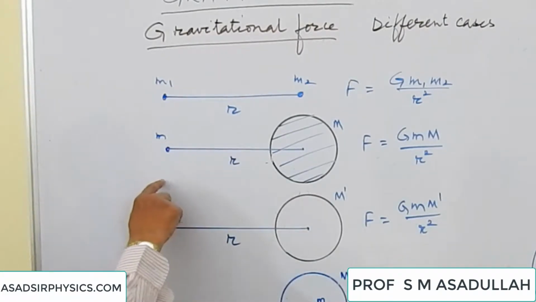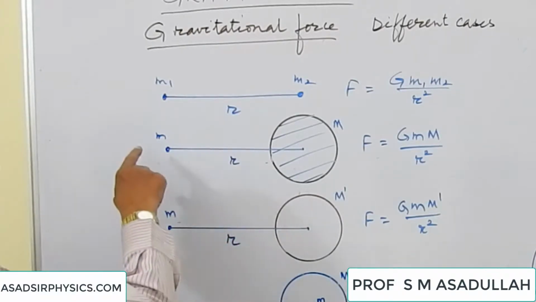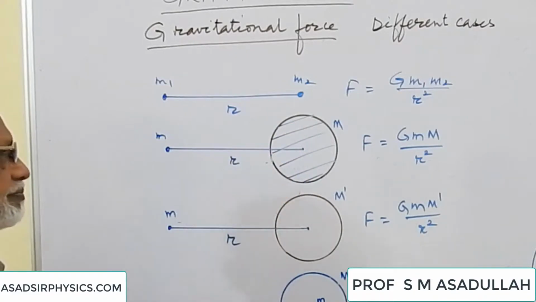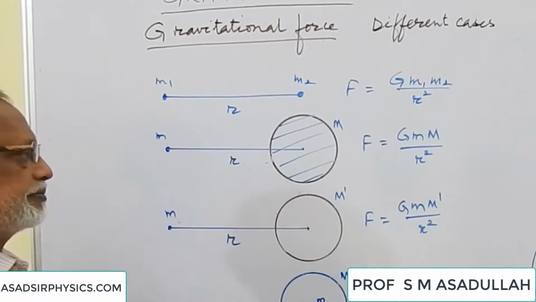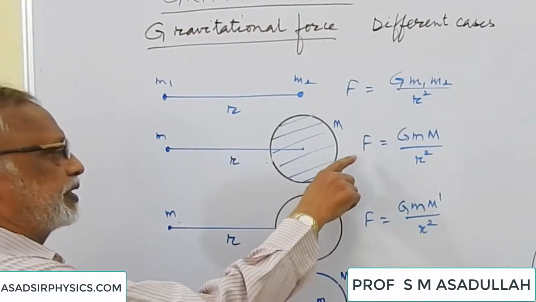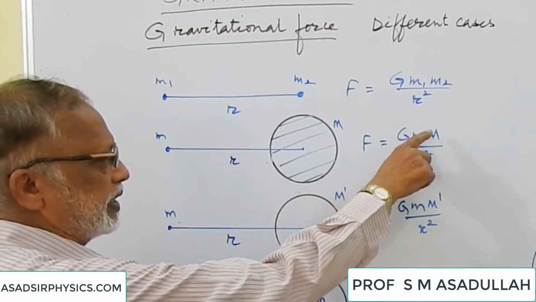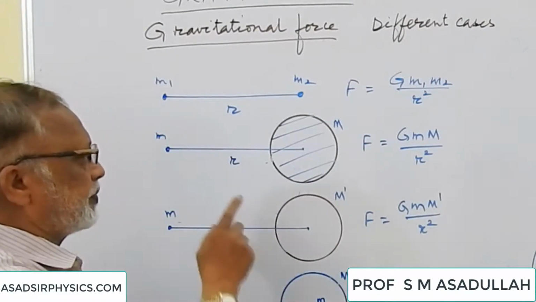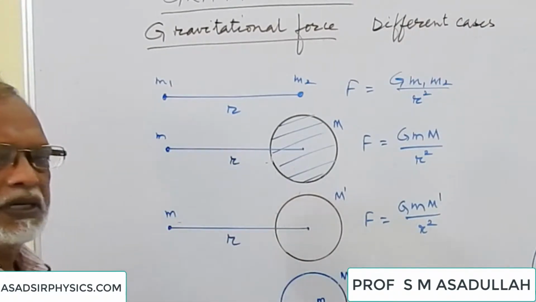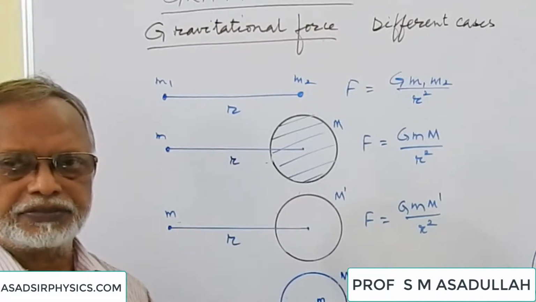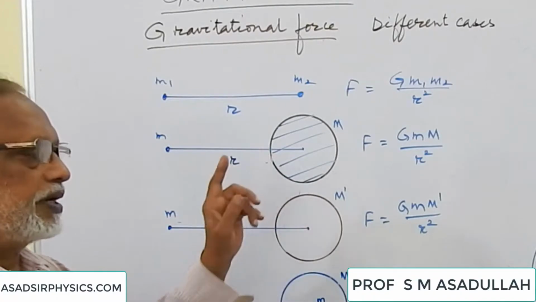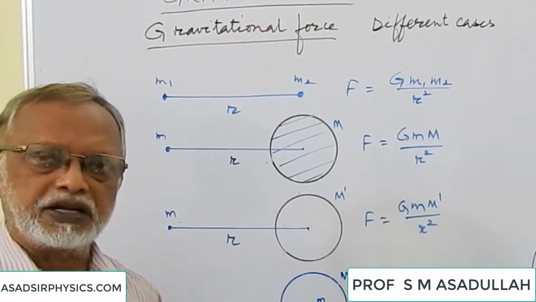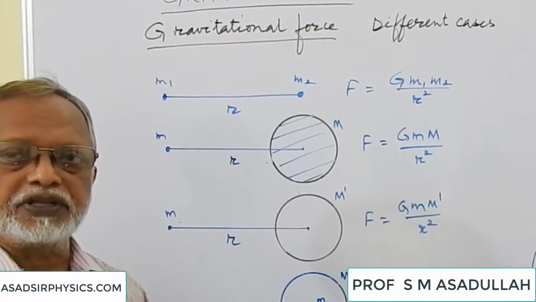Suppose we have got a point mass and a solid sphere. Their masses are m and capital M. Here we have to take the distance from the center of the sphere. The gravitational force is G M m by r square. Both of them will exert equal and opposite forces. Whether it is small or big, whether masses are equal or different, the forces between them will always be equal.